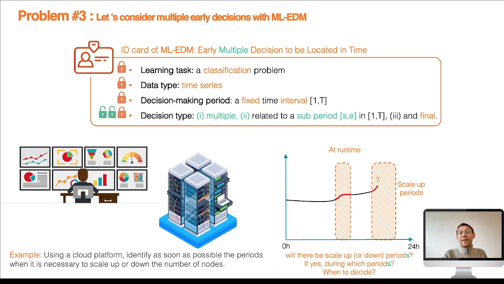Here is an example that illustrates the use of machine learning early decision making. We consider here a mass market application which runs on a cloud platform. For instance, it can be a video on demand service. During the day, we try to identify as soon as possible the periods of time during which we need to increase or reduce the number of workers, depending on the number of users. In this case, several decisions have to be made during the day.